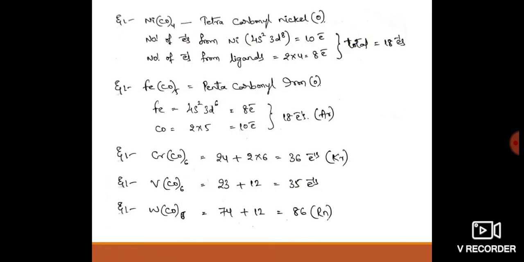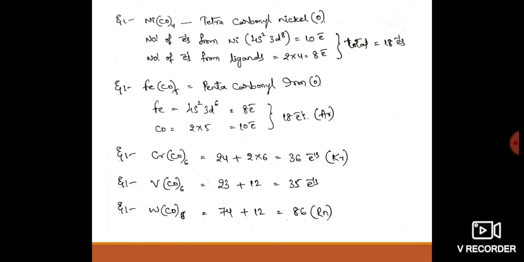Then we will go through some examples of how they attain the EAN rule to get the zero group element configuration, that is, the 18 valence electron rule. First of all, we will take nickel tetracarbonyl, or tetracarbonyl nickel(0). The electron configuration of nickel is 4s2 3d8.